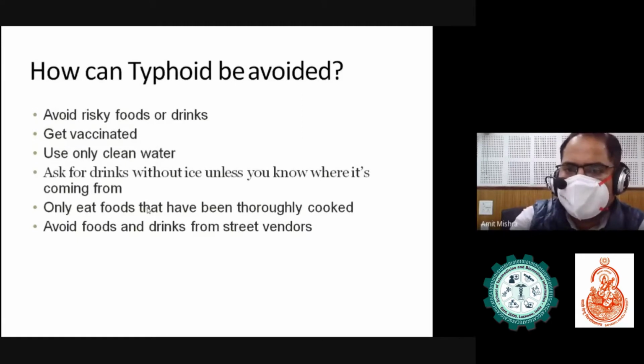How can typhoid be avoided? Avoid risky foods or drinks. Get vaccinated. Use only clean water. Ask for a drink without ice unless you know where it is coming from. Only eat foods that have been thoroughly cooked. Avoid foods and drink from the street vendors.